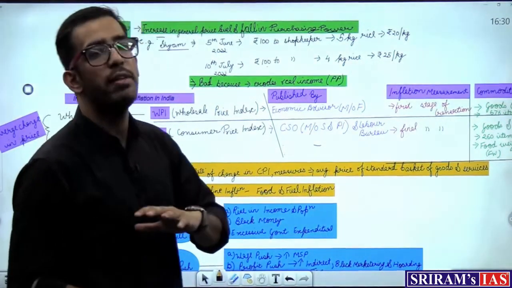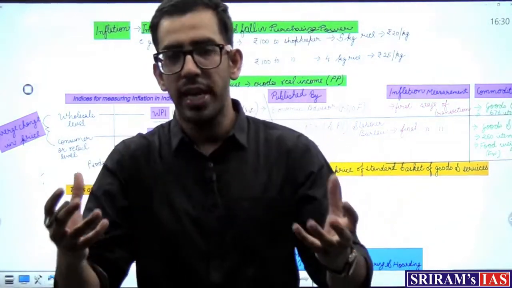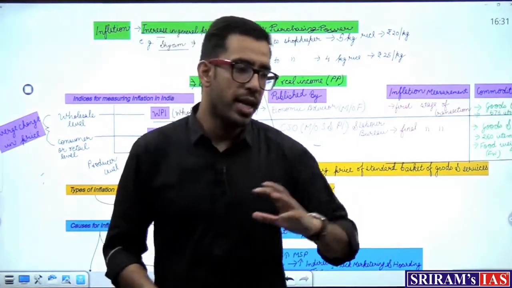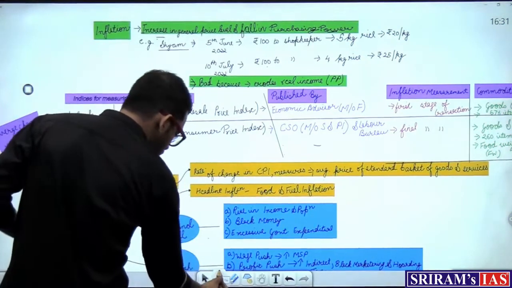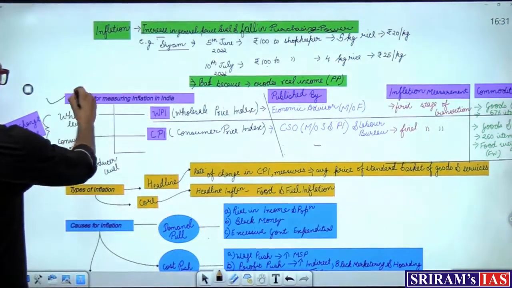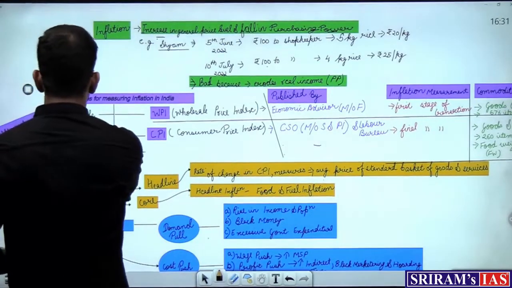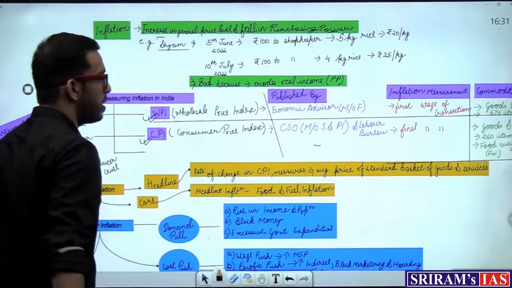So to calculate the inflation, there are two indices, or two scales available at the disposal of the government, so that they can calculate this inflation. What are those two indices? First is your wholesale price index and second is your consumer price index.